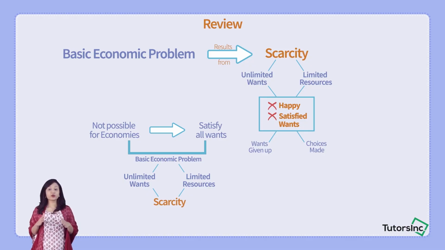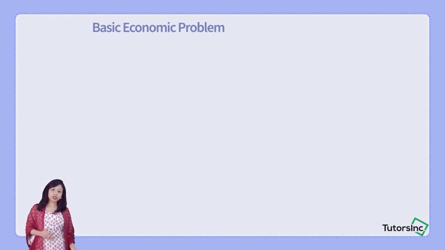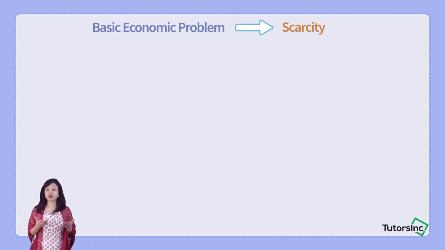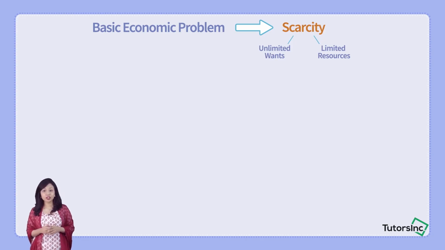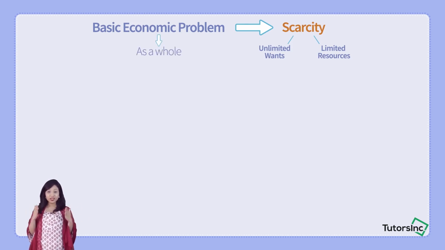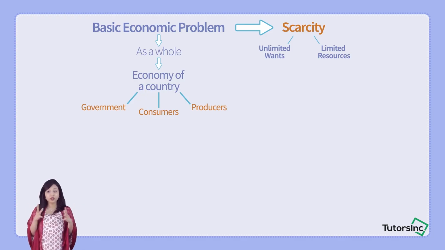So I hope I have been able to make you understand what the basic economic problem is. Once more, it is the problem that arises due to scarcity, which is unlimited wants but limited resources to satisfy those wants, isn't it? So now let's focus on the basic economic problem as a whole. The basic economic problem as a whole is the problem which persists in the whole economy of a country, the problem in which all the government, all the consumers, all the producers, everyone is involved, isn't it?